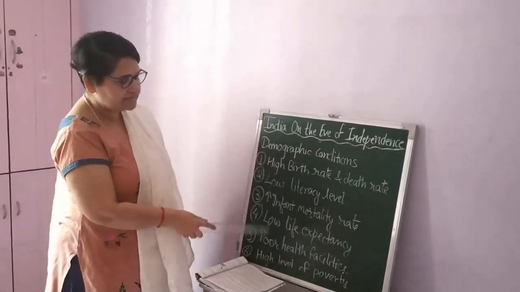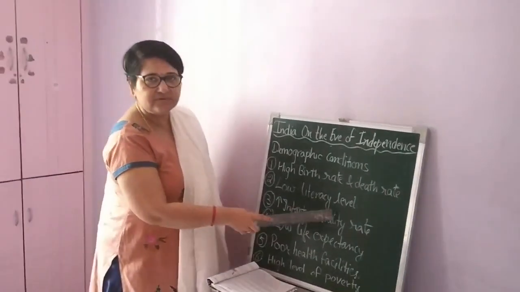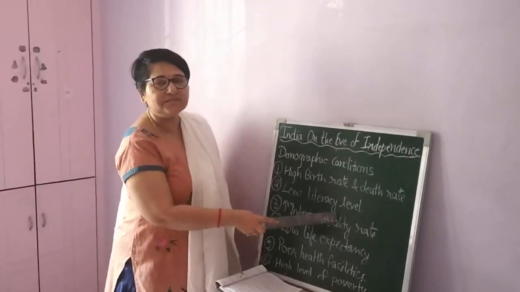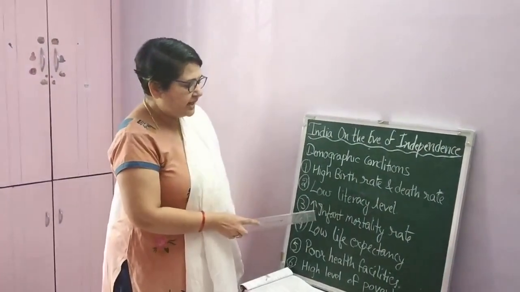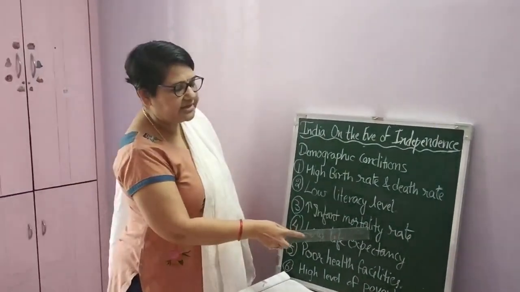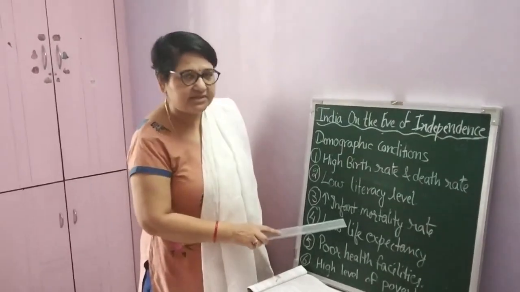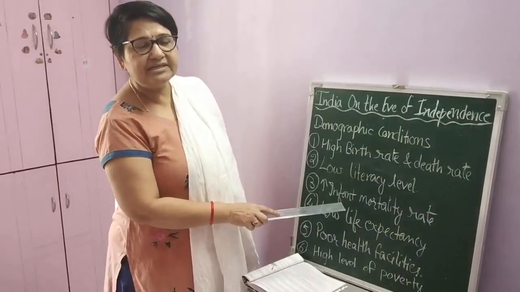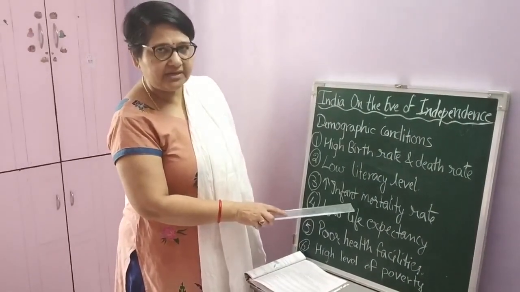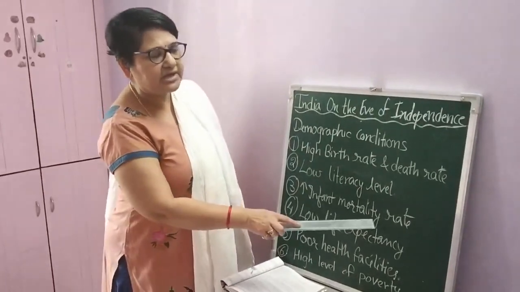Now let's discuss all the points at the eve of independence. Low literacy level was there, almost only 6% literacy rate, especially among women. Next point is infant mortality rate. From the word infant, you might have understood, that is a child. If a child dies before completing the age of 1 year, we call it infant mortality rate.